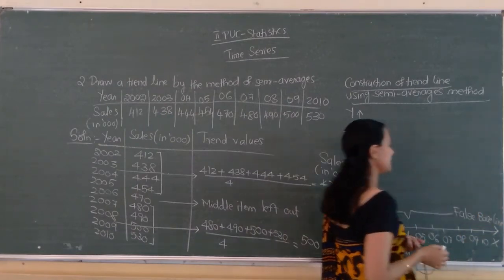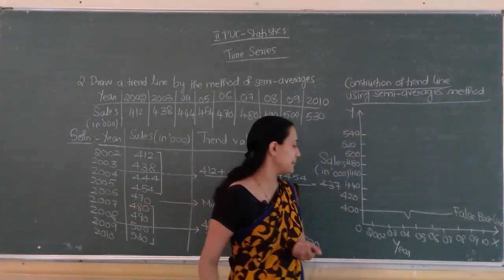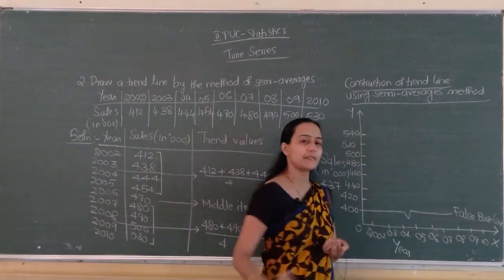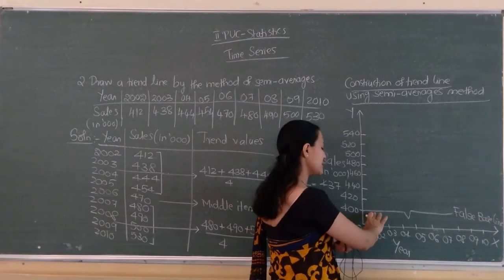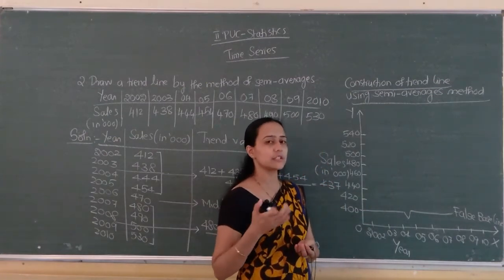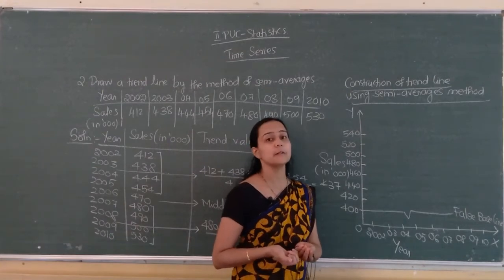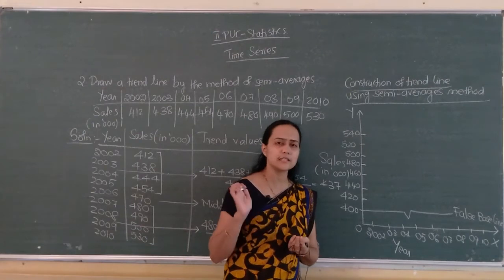It is a false baseline because the scale applies only after this line. This line is considered just as an origin. It is not the correct origin, so we call it a false baseline. The base is that one. Next, draw the histogram.